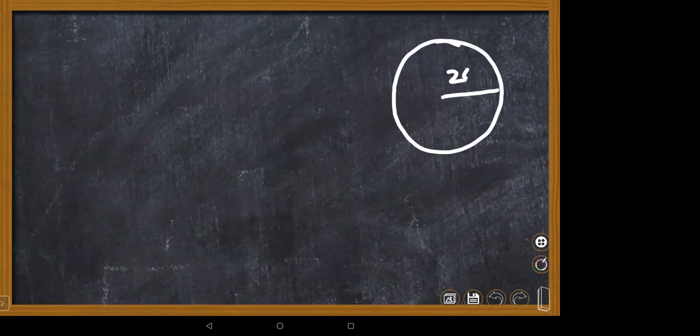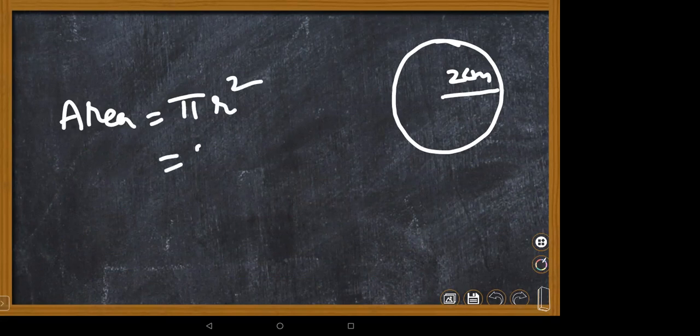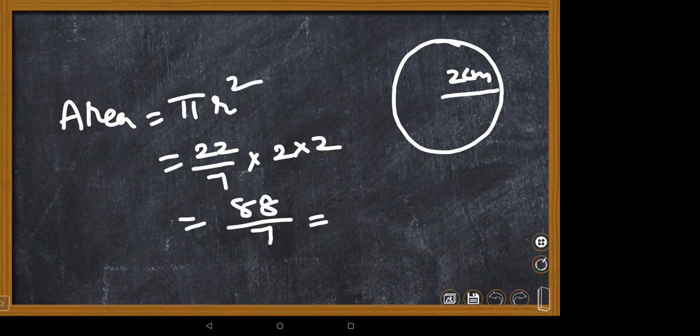Suppose I'm taking this circle of radius 2 centimeters, and I need to find the area. Area will be pi r square. Pi means 22 by 7. R square means 2 into 2. 2 2s are 4. 4 7s are 28, so 88 by 7. If you divide, you will get the area in square centimeters.